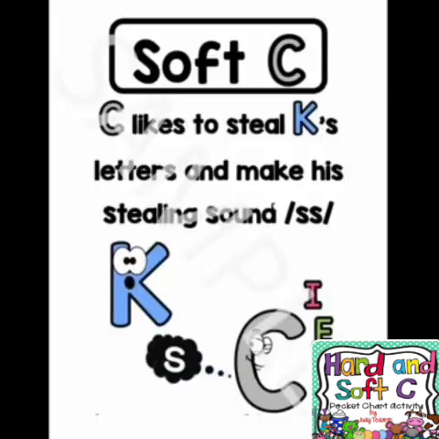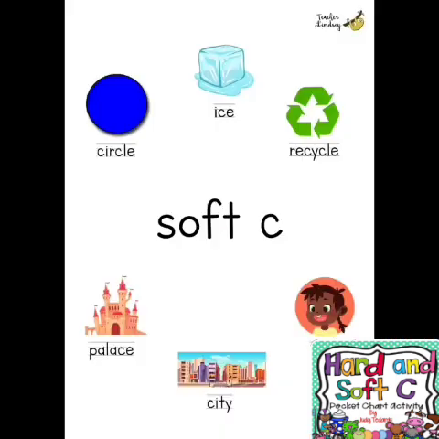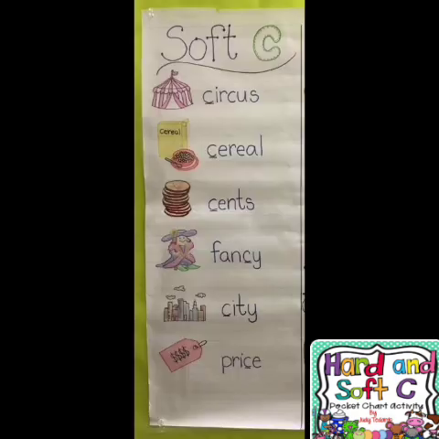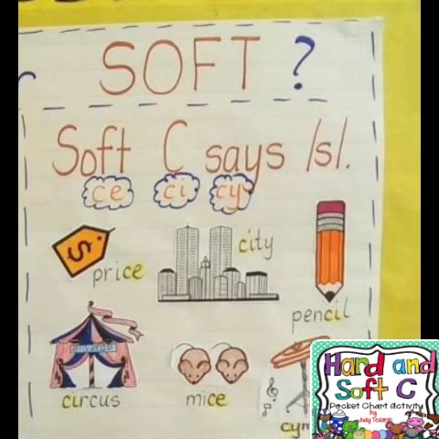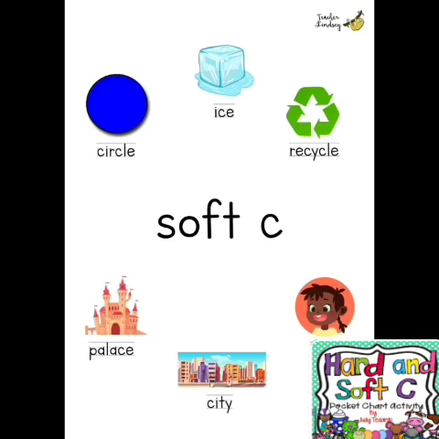The soft C is when C is followed by one of three letters, E or I or Y. For example, face. Here the C is followed by E. Voice. Also the C is followed by E. Circle. The letter C is followed by I. Circle.